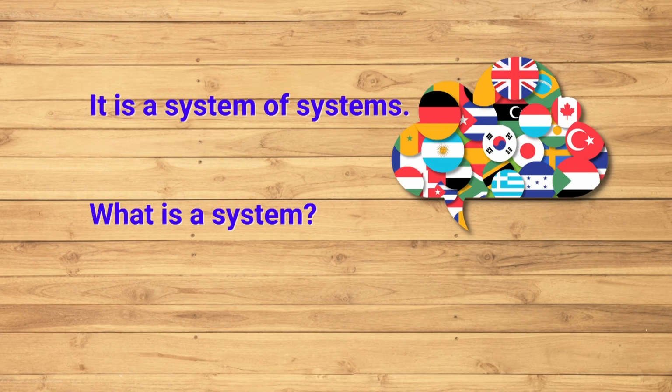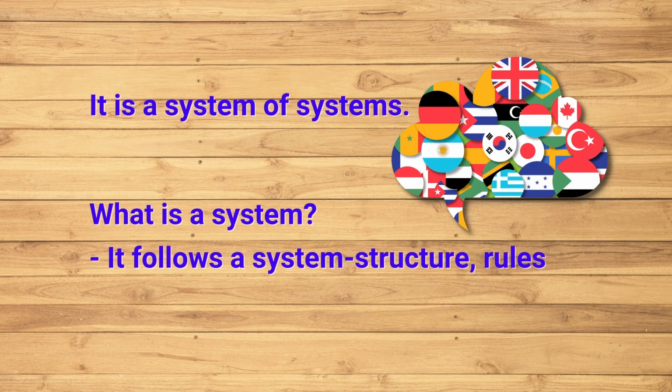When linguists define it as a system of systems, why do they say so? Because language follows a system. What is that? Alphabets, sounds, words, clauses, phrases, structures, sentences, all of them give meaning in some context.